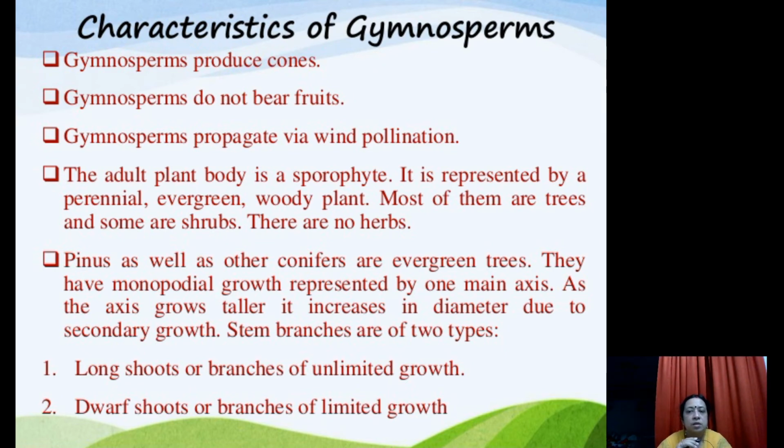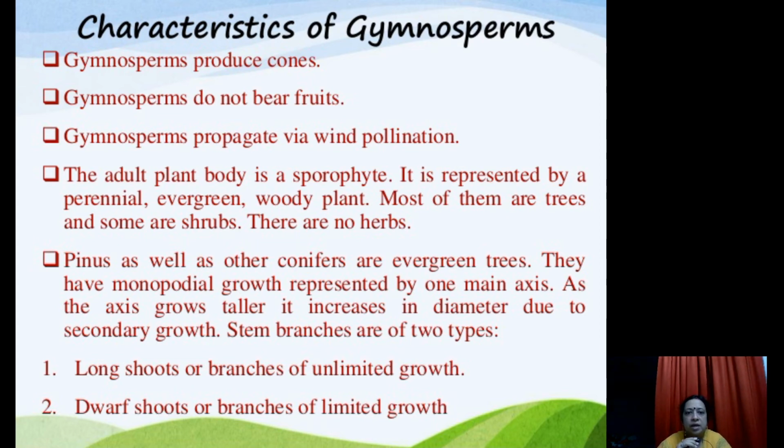So transpiration should be reduced, otherwise it would be difficult for the gymnosperms to survive. That is why the leaves reduce their laminar surface area, to reduce the rate of transpiration, and that is why they are needle shaped.